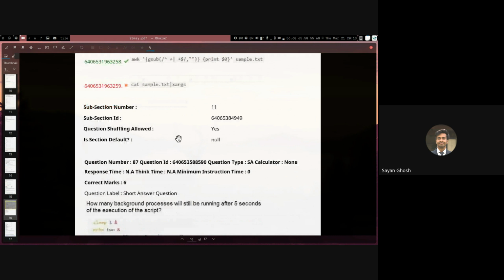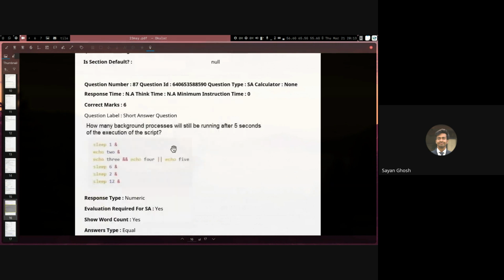Okay, so let's move on. This question is a simple question. It's based on the sleep command. It states that you're running these commands. How many background processes will still be running after 5 seconds of execution of the script? Here the echo 1, echo 2 and echo 3 lines anyway do not matter to us because they will be instantaneous. The only important ones are the sleep ones.